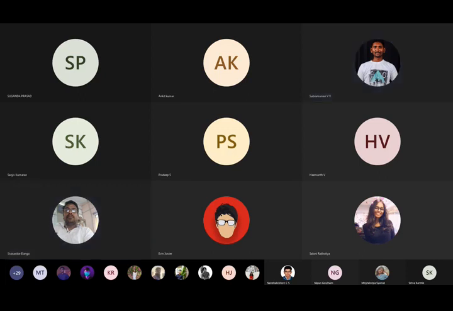Am I audible, sir? Yeah, you are audible. Okay, sir. So in the view level, it's more based on security, on what kind of data a user can access, and on the permissions one has in that database, and it's the highest level of architecture, sir.